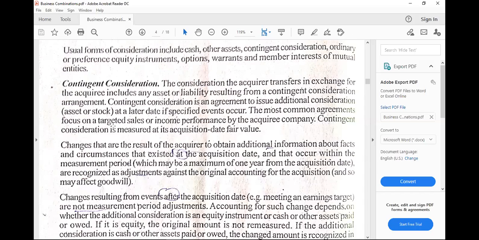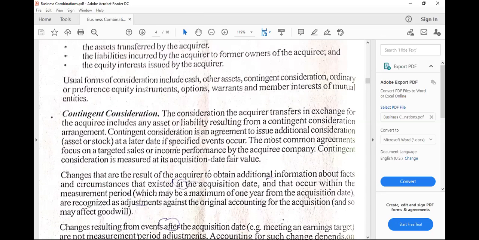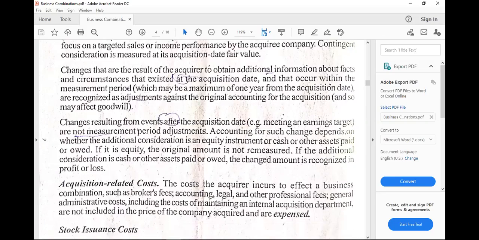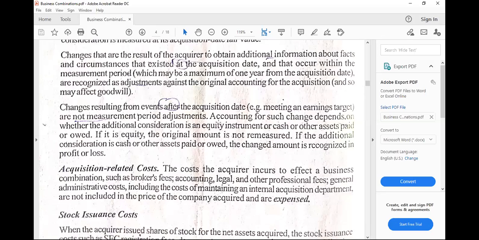Contingent consideration, as said, depends its value on certain happenings or occurrence of specified events. So it could be a targeted sales or income performance of the acquiring company. For example, the acquirer would be stating that should the acquiree obtain a particular sales or income performance averaged over two or more years, then the acquirer would be paying additional consideration. All right. So, of course, the acquiree would be receiving on its end.